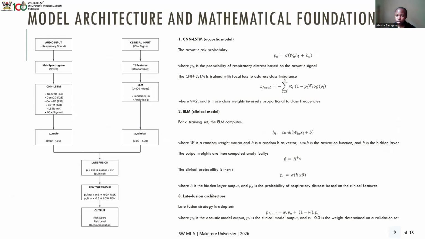The acoustic risk probability was PA. Moving on to the late fusion architecture, we had the optimal weight of 0.3 with the acoustic risk probability, and 0.7 with the clinical risk probability.